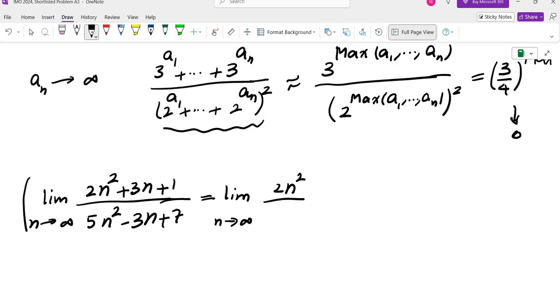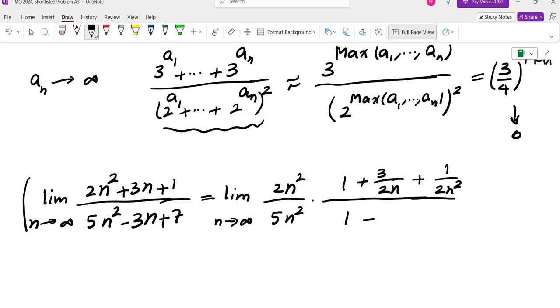So 2n squared and 5n squared are going to be factored. So we get 1 plus 3 over 2n plus 1 over 2n squared, and then 1 minus 3 over 5n plus 7 over 5n squared.